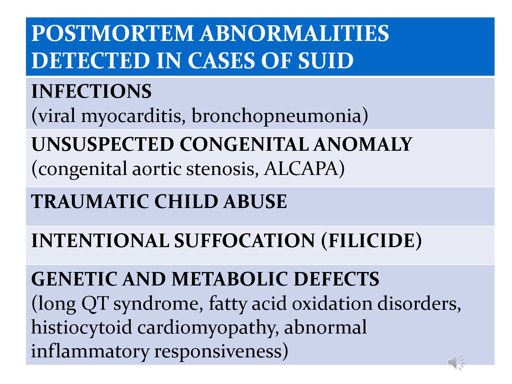What are the postmortem abnormalities detected in cases of SUID, or these are your seeds that eventually you find a cause? So it might be due to infections like viral myocarditis or bronchopneumonia. You can have unsuspected congenital anomaly like your congenital aortic stenosis. You can have traumatic child abuse and intentional suffocation like your filicide or murder of one's own daughter or son. You can have genetic and metabolic defects.